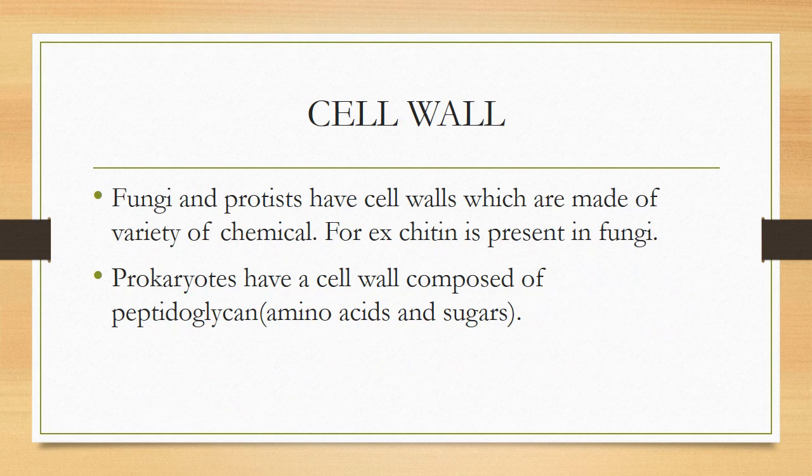Fungi and protists have cell walls which are made up of a variety of chemicals. For example, chitin is present in fungi. Prokaryotes have a cell wall composed of peptidoglycan. Peptidoglycan is a complex of proteins and sugars, and the amino acids are the units of proteins.